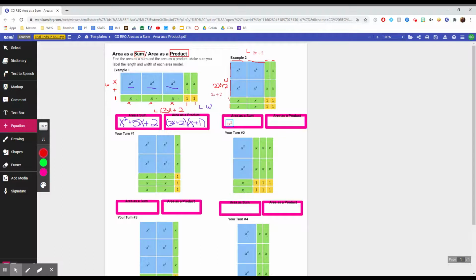I do that to get the square. And now the x tiles: 1, 2, 3, 4, 5, 6, 7, 8. So plus 8x. And I have 4 unit tiles.